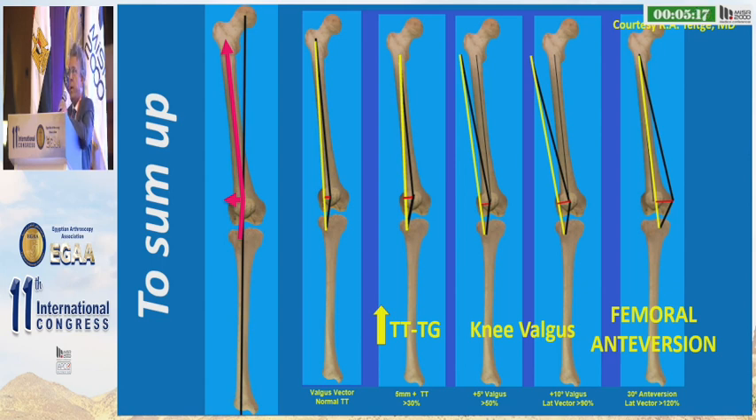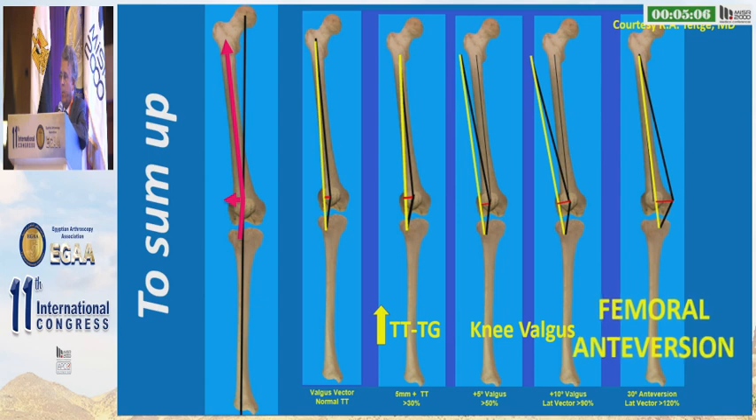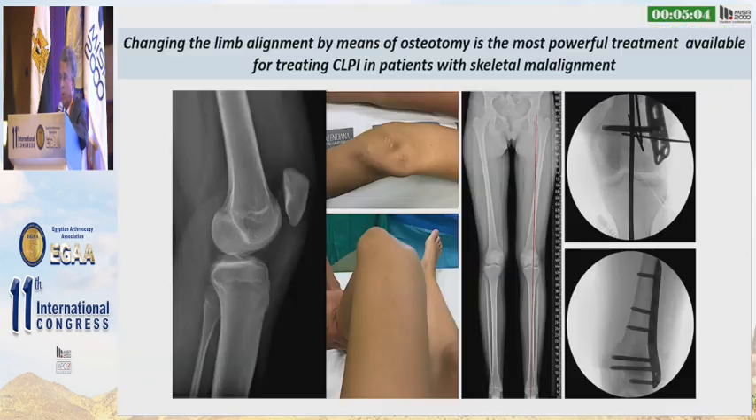For example, if a patient has a femoral anteversion of 30 degrees above the normal value, the valgus vector will increase more than 120%. Changing the limb alignment by means of osteotomy is the most powerful treatment available for treating CLPI in patients with skeletal malalignment. The quadriceps vector is responsible for the force acting on the patella.